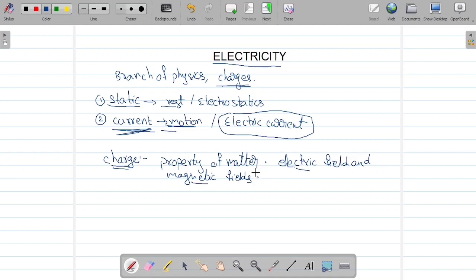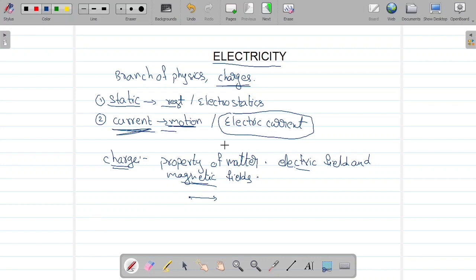When will the electric field be produced, and when will the magnetic field be produced? If the charges are at rest, they can produce only an electric field. If the same charges are in motion, then they have an electric field as well as a magnetic field. Okay, clear? Understood? So this is about a charge.